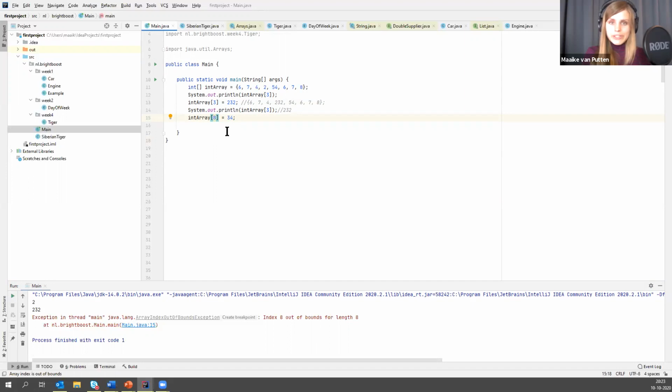Are there any questions up till this point about arrays? What is the purpose of 2, 3, 2? Well, that's a deep question. There is none really. I just put it there to prove the point that you can override its value.